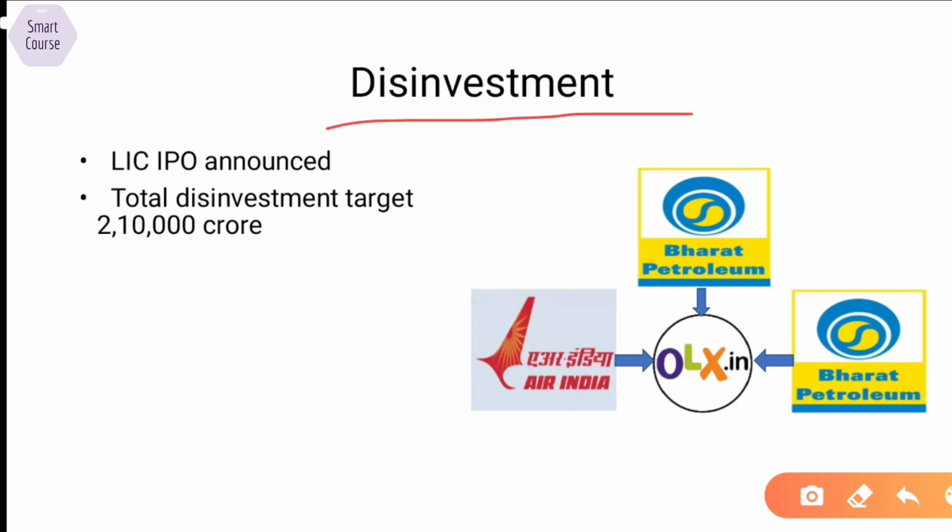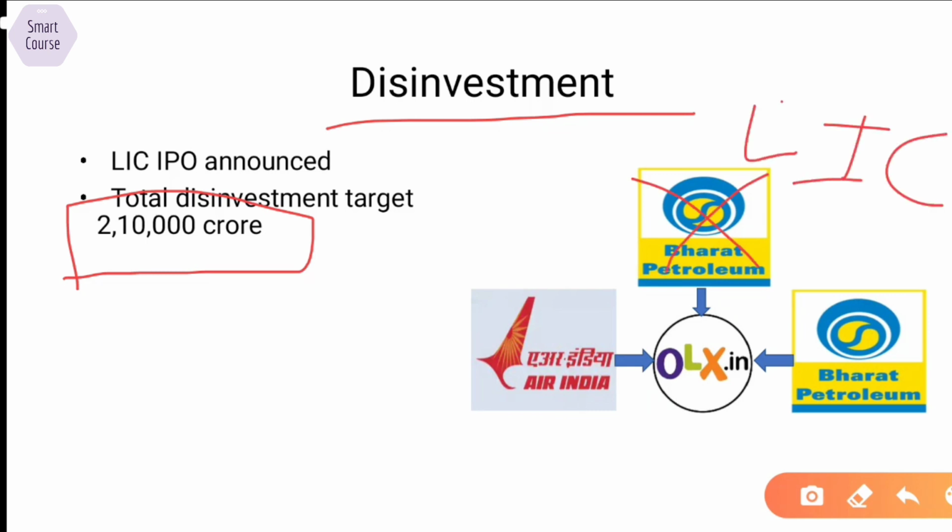The disinvestment target was a major surprise in this year's budget, because this year we have 2,10,000 crore as the target, which is huge. Okay, we have LIC, the major one. The IPO of LIC was announced this year, which will fetch a big amount. We have the auction of Air India lined up and the disinvestment of Bharat Petroleum. This will all help us achieve the target of 210,000 crore worth of disinvestment this year.